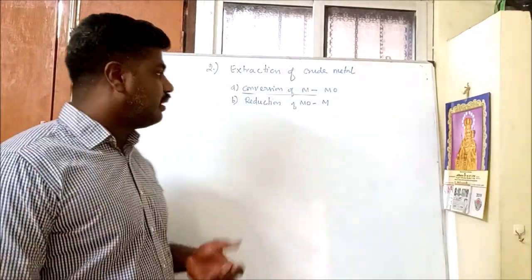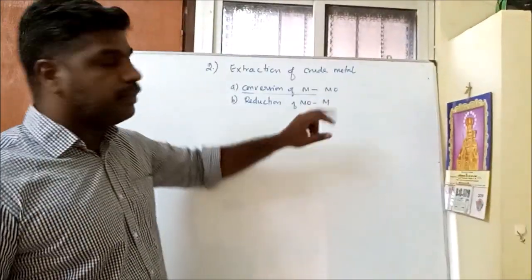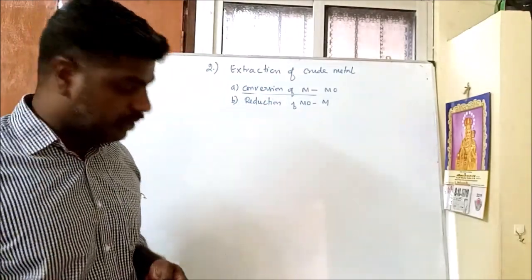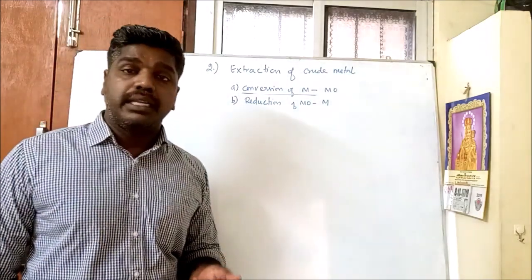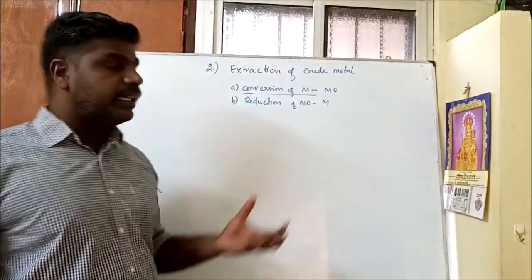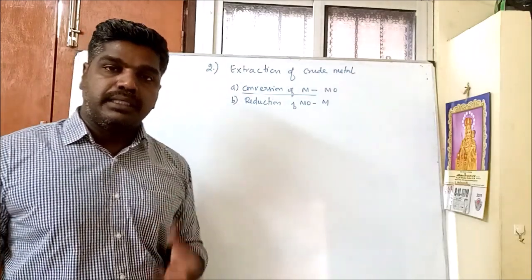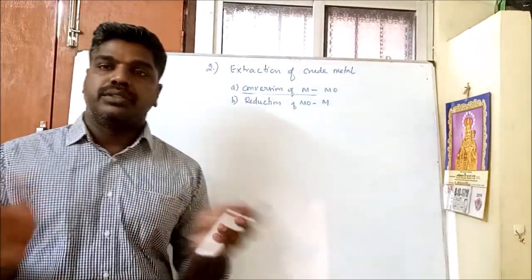This is a very important step. In order to reduce metal oxide to metal, we must use reducing agents, because without a reducing agent, sometimes the energy consumption will be very high. So in order to avoid this energy consumption, we must use reducing agents.